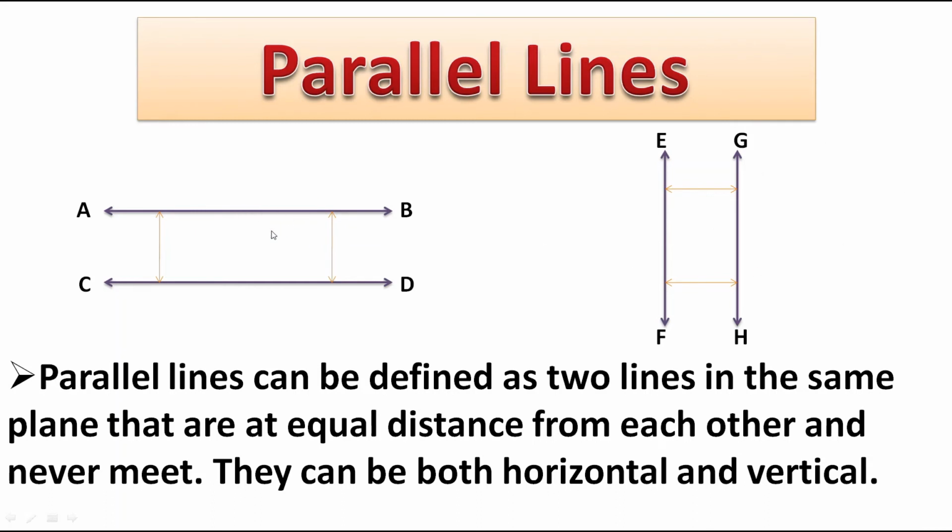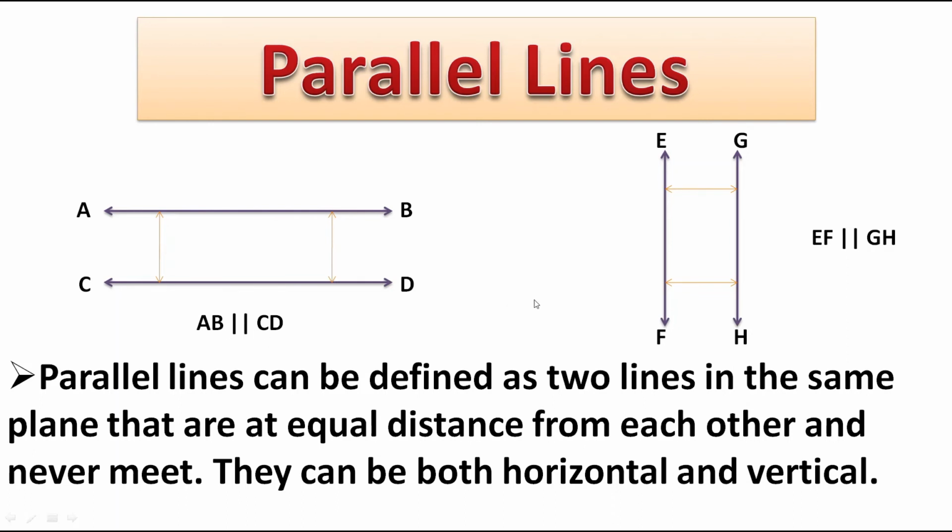So these two lines are at equal distance from each other, and if we extend them from both sides, they will never meet. Such lines are called parallel lines, and they can be written as AB is parallel to CD or CD is parallel to AB, and here EF is parallel to GH, or we can say GH is parallel to EF. This symbol is the parallel line symbol.